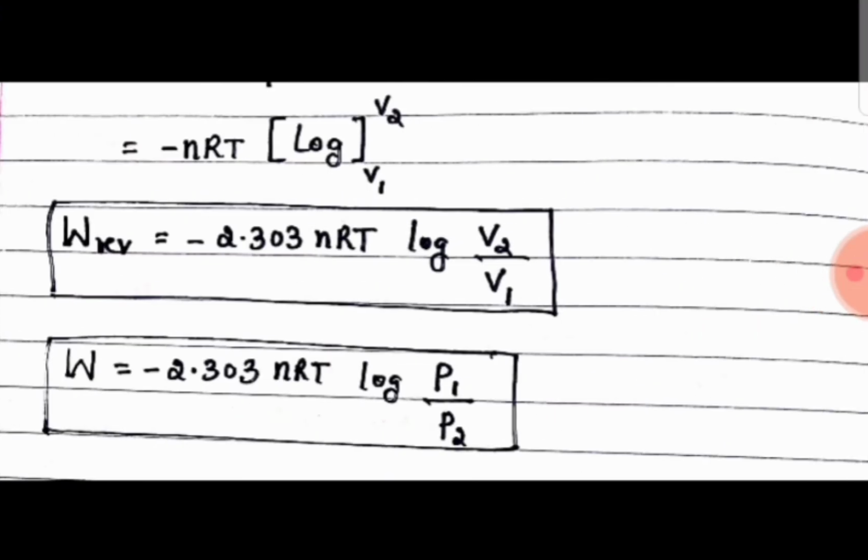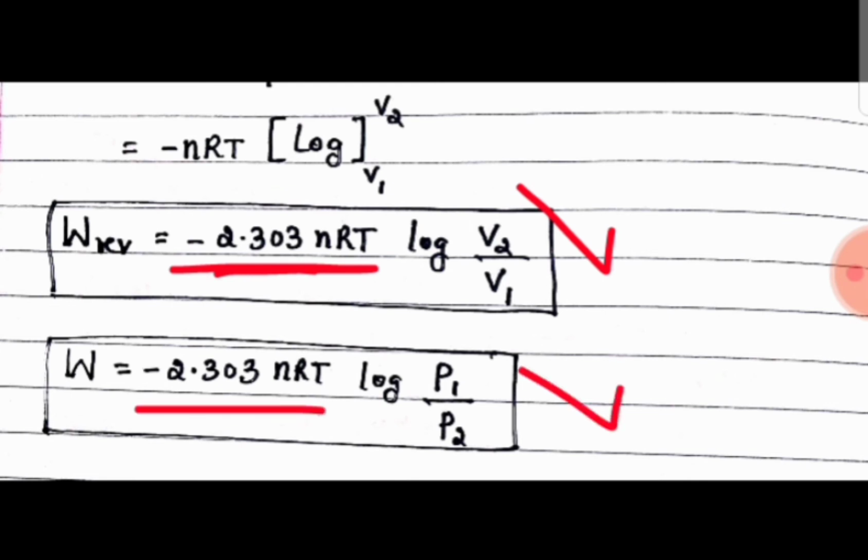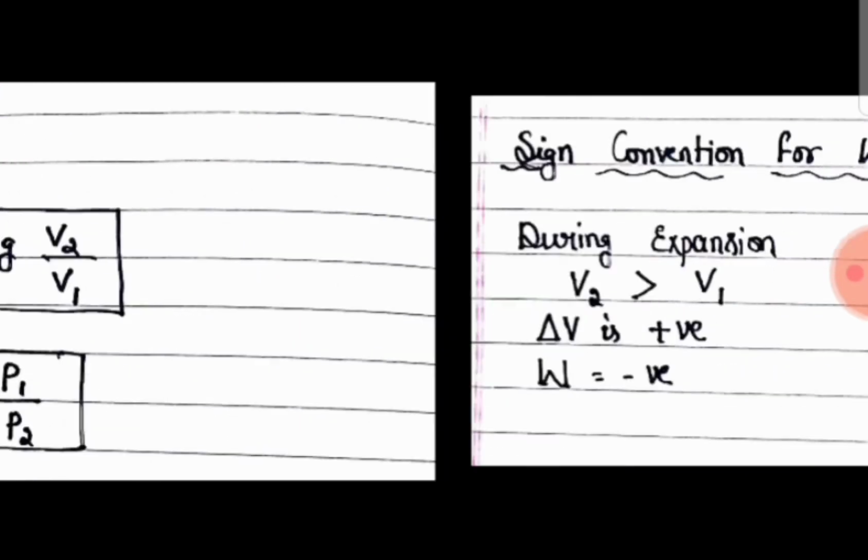Now when you apply the log, you get this equation. Remember, for a reversible isothermal process, work done is equal to minus 2.303 nRT log of V2 by V1. In terms of pressure, it is minus 2.303 nRT log of P1 by P2. These formulas we have to remember.